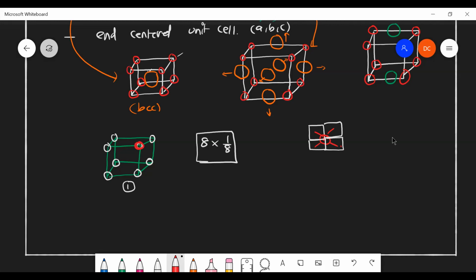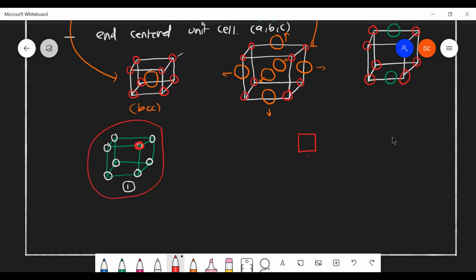Can you repeat once again? Yeah, just a minute. I'll repeat. This is one unit cell. You assume it. I am unable to draw it in 3 dimensions, so this is what I put here. So the entire unit cell will look like this. Assume this corner.